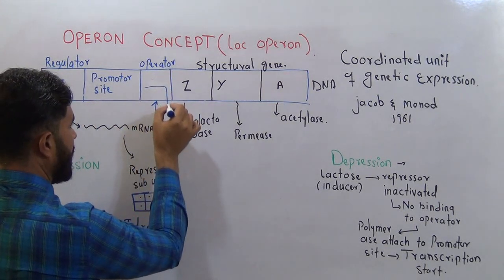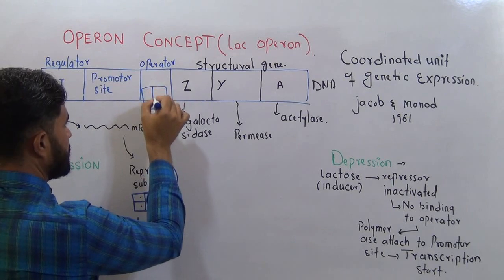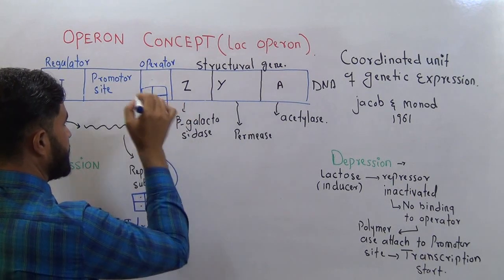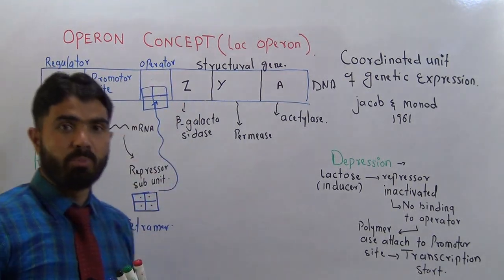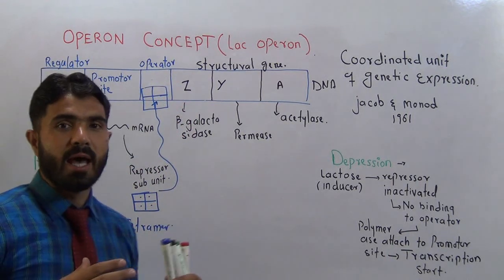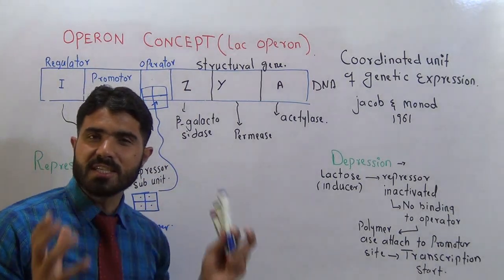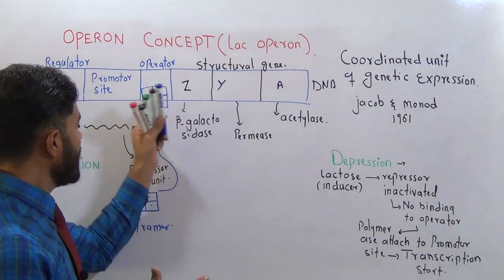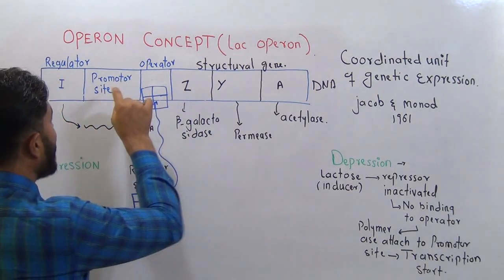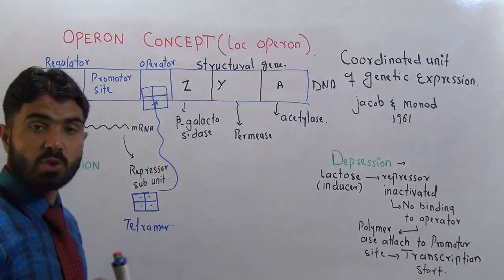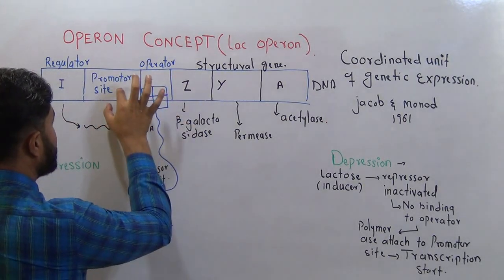So this protein which has arrived here is attached with the operator gene. Now what will happen? Because of its particular shape, it will block that promoter site.